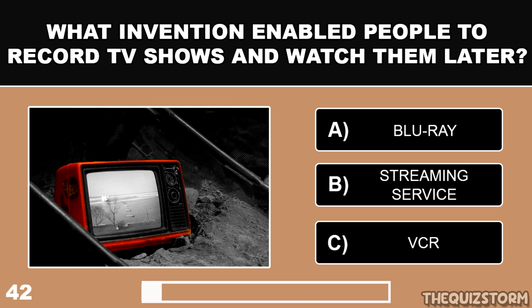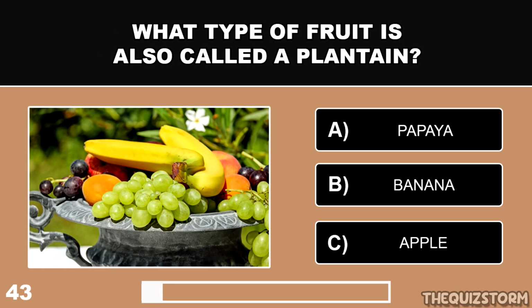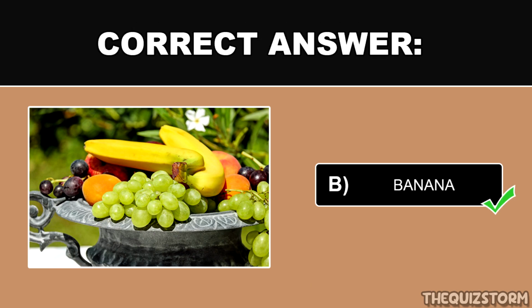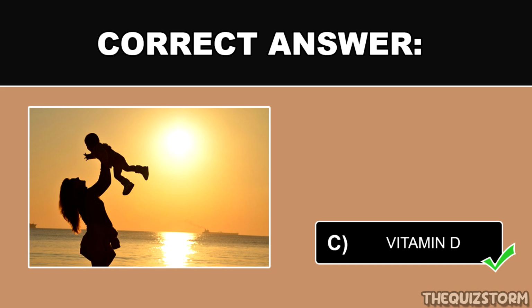What invention enabled people to record TV shows and watch them later? And the answer is VCR. What type of fruit is also called a plantain? And the answer is a banana. Which vitamin is produced when skin is exposed to sunlight? And the correct answer is vitamin D.